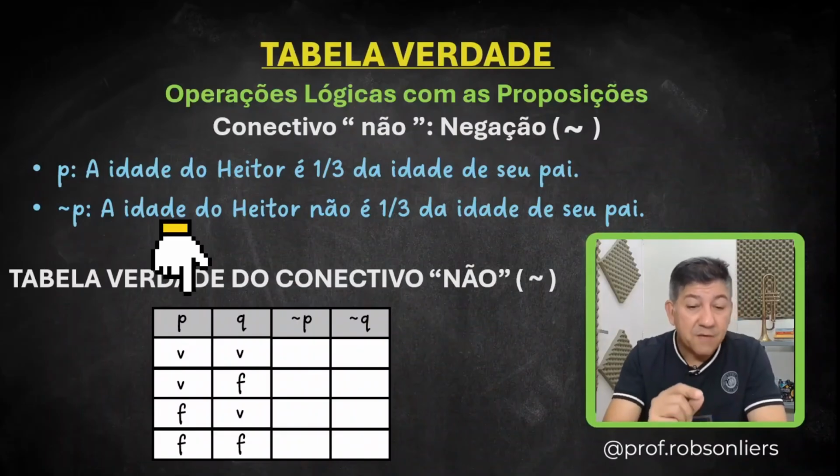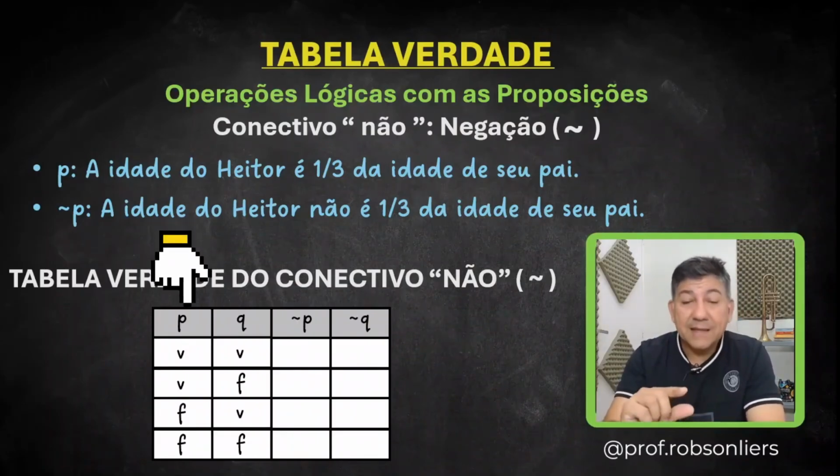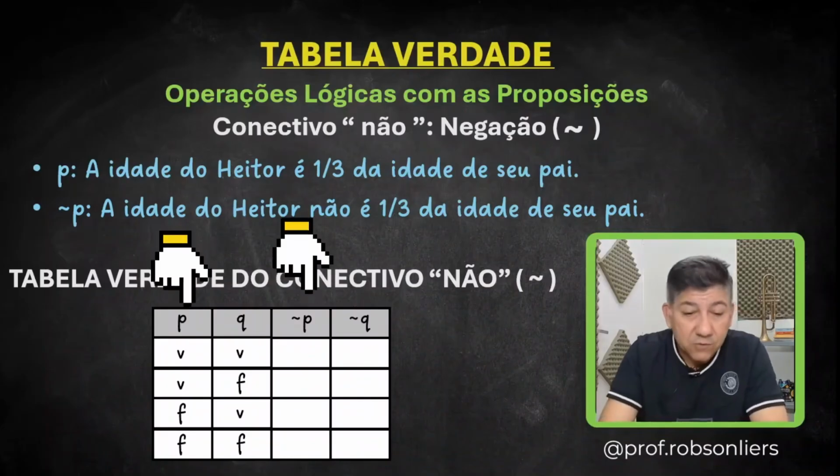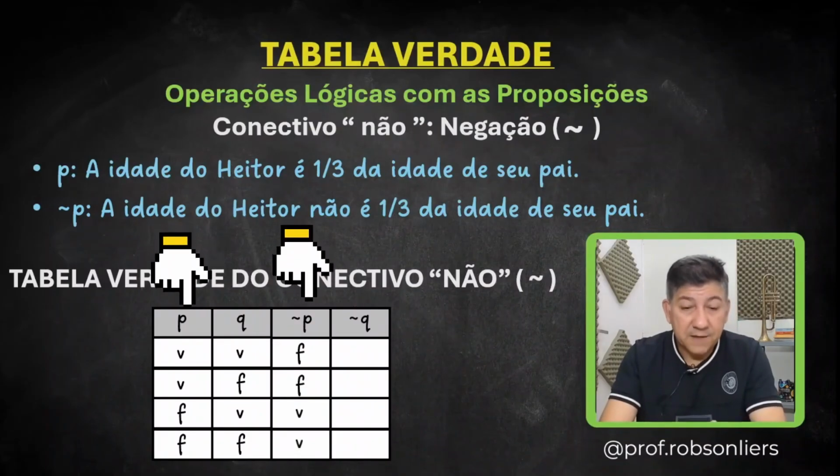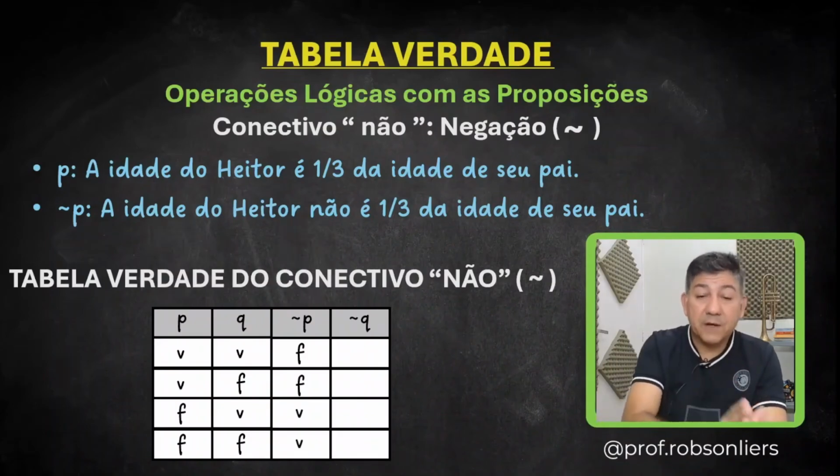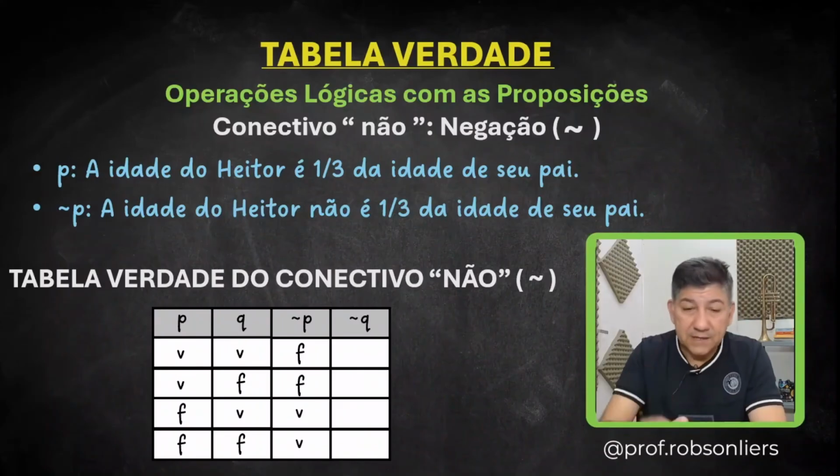If the table for P is T, T, F, F, the table for not P will always be the opposite. Look, F, F, T, and T. When P is T, not P will be F. When P is F, not P will be T. It's always the opposite. It's negation.